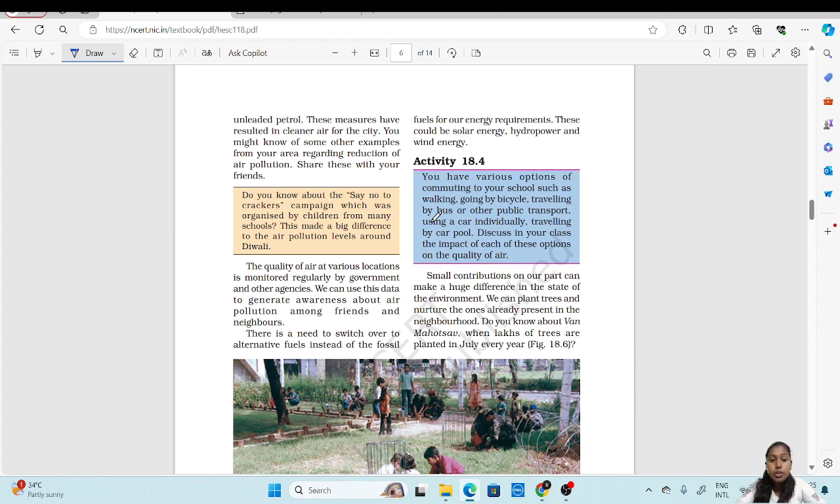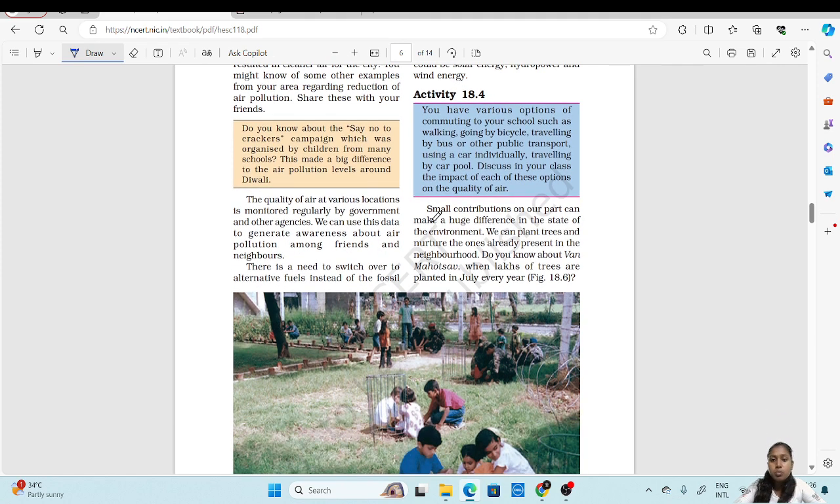There is a need to switch over to alternative fuels instead of fossil fuels for energy requirements. We can't burn fossil fuels because they are the major source of carbon dioxide. Hence we have to use alternatives like solar energy, hydropower energy, and wind energy. These can be used to generate electricity instead of burning fossil fuels. Small contributions on our part can make a huge difference in the state of the environment.